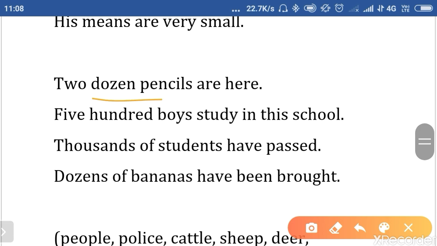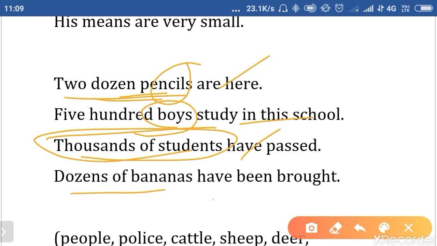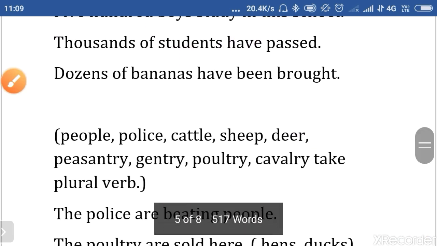Two dozen pencils. It is understood from the phrase: the two dozen pencils are here. Five hundred boys study in this school. Thousands of students, again we take it in the plural, have passed. Dozens of bananas have been brought. So this rule is quite simple.